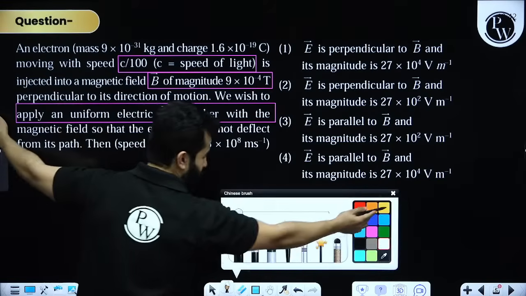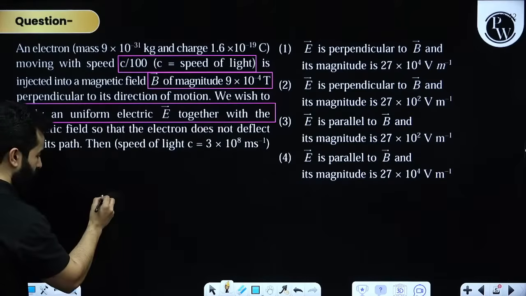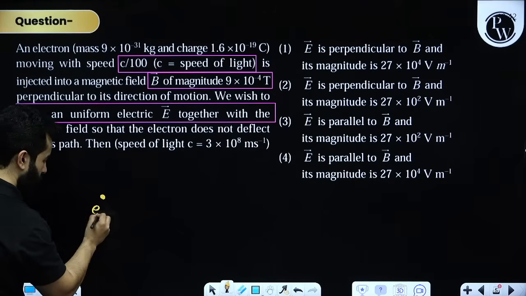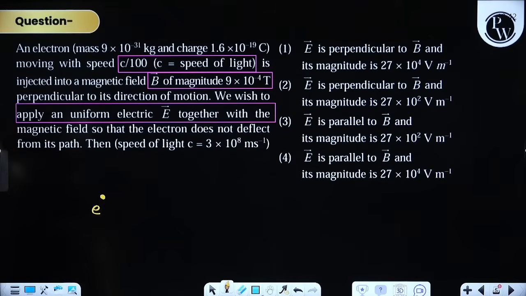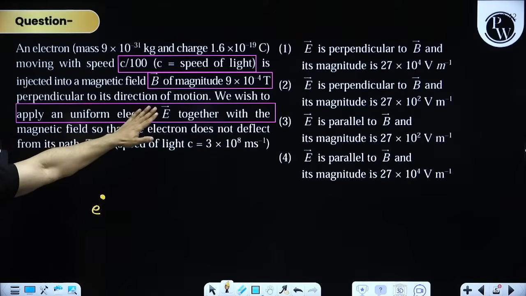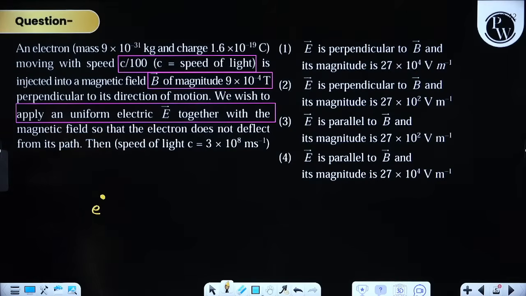Now this is an easy question. Why? Let me tell you. Let's suppose this is an electron, and see what they are trying to say. They are saying that it is injected into a magnetic field of 9 into 10 to the power minus 4 Tesla, right?